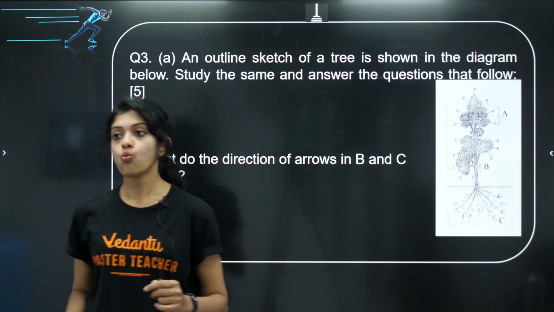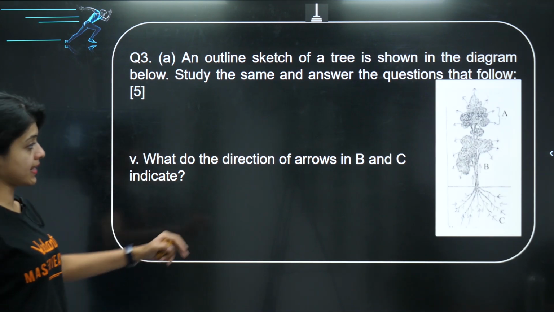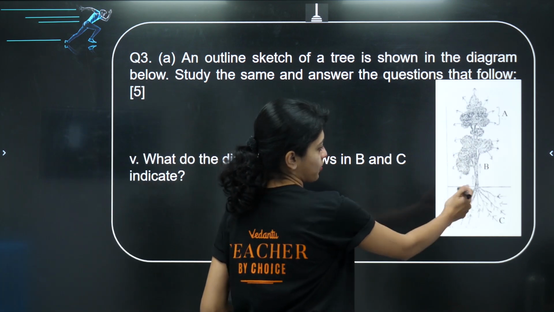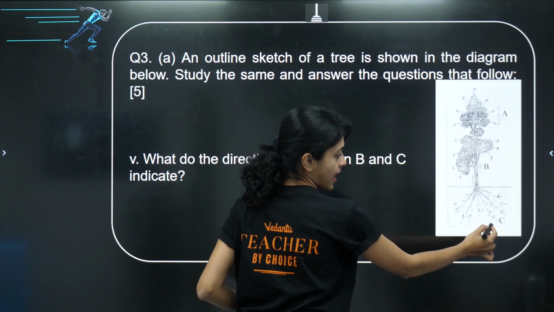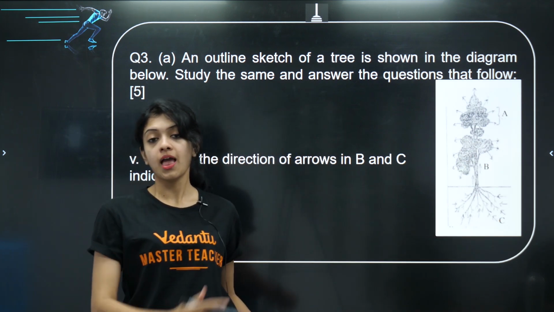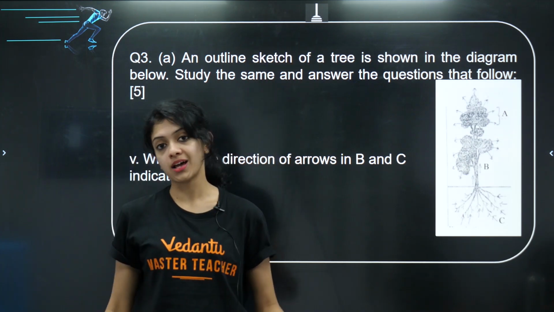Now, what do the direction of arrows in B and C indicate? B, if you can see, this is B and this is C. But where are the arrows? This is the arrow for B and this is the arrow for C. C shows uptake of something from the soil. B shows movement of something up the plant body.